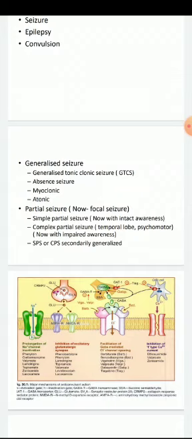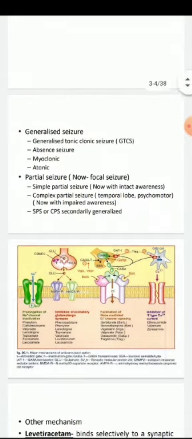There may be a variety in between generalized and partial seizure, in which simple or complex partial seizure secondarily later on becomes converted into generalized variety. The clinical manifestation videos of all these varieties I have shared already in WhatsApp group. Hope you have seen it.